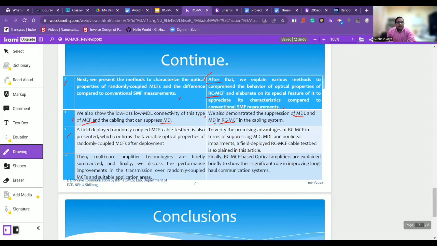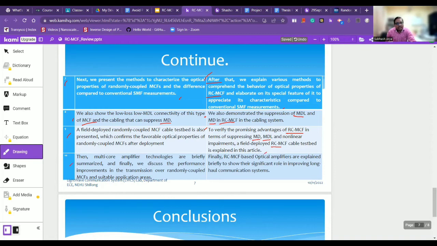Ninth, a field deployed randomly coupled multi-core fiber cable test bed is also presented, which confirms the favorable optical properties of randomly coupled multi-core fibers after deployment. So it has been revised like this to verify the promising advantages of randomly coupled multi-core fibers in terms of suppressing modal dispersion, mode dependent loss, and nonlinear impairments. A field deployed RC, that is randomly coupled multi-core fiber cables test bed, is explained in this article.